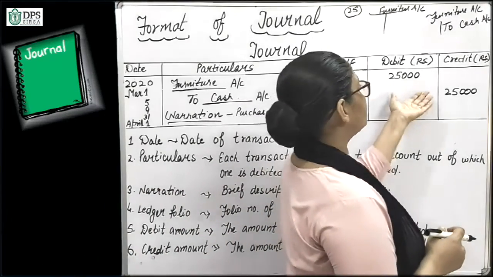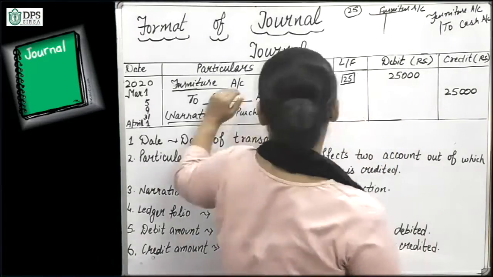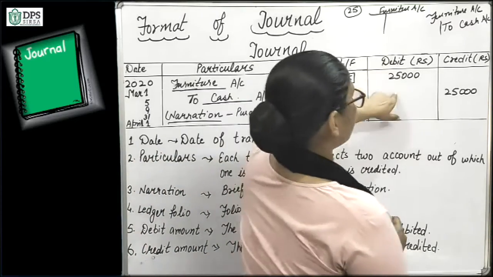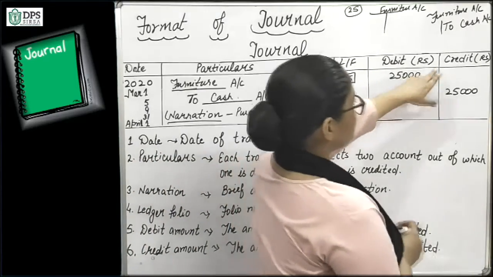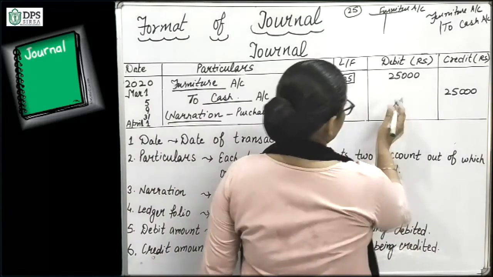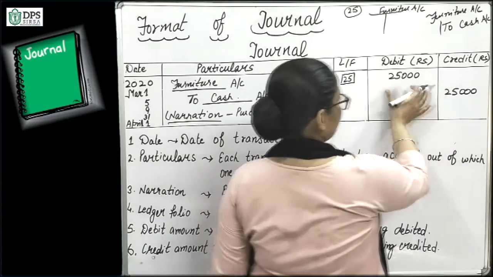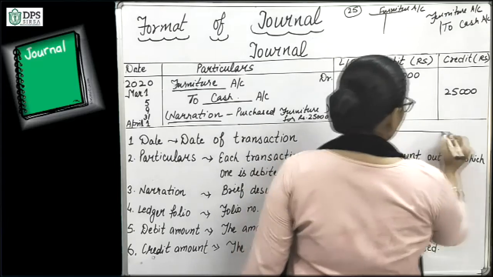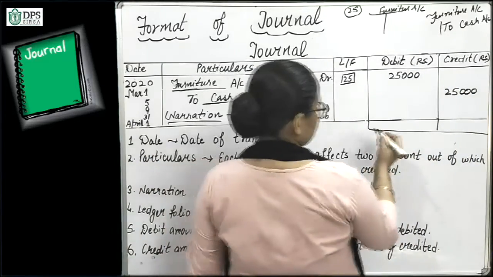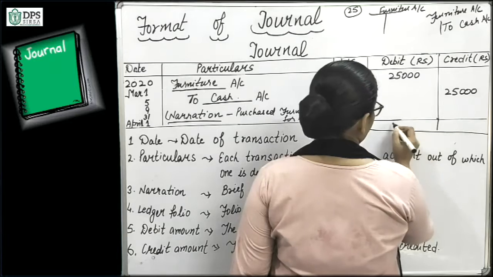So here we will write the debit amount, the debit account which is being debited here, the amount of that transaction. So here we will write credit. So after doing all the transactions, both will be same. When you will do number of transactions, both will be same.